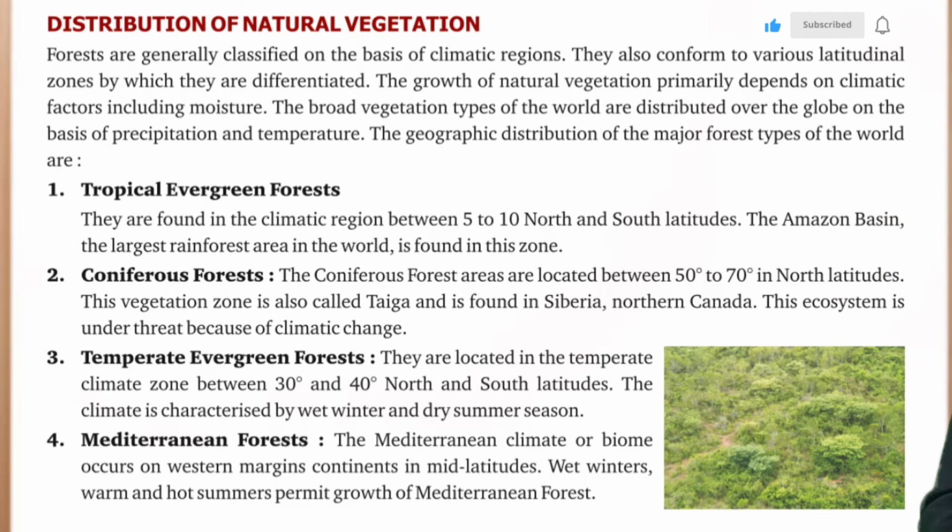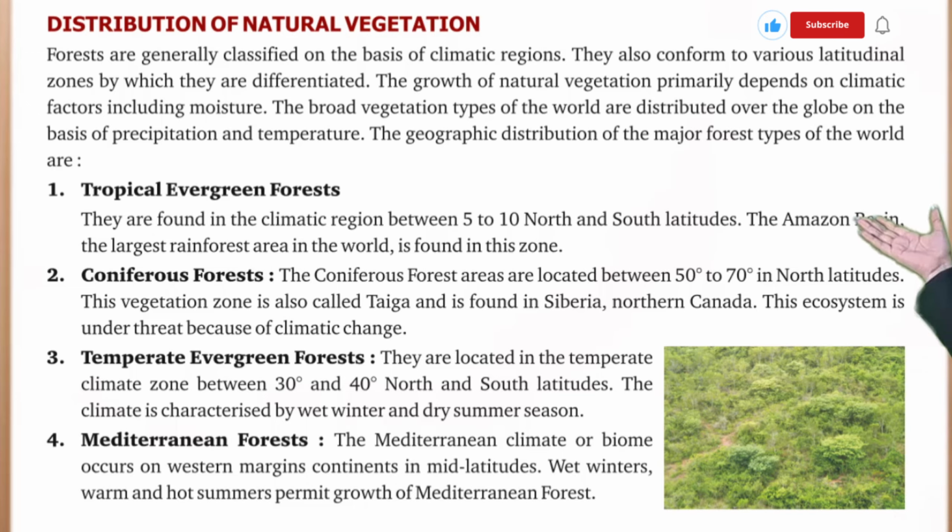Coniferous forest. The coniferous forest areas are located between 50° to 70° in north latitudes. This vegetation zone is also called taiga and is found in Siberia and northern Canada. This ecosystem is under threat because of climatic change. Temperate evergreen forest. They are located in the temperate climatic zone between 30° and 40° north and south latitudes. The climate is characterized by wet winter and dry summer season.